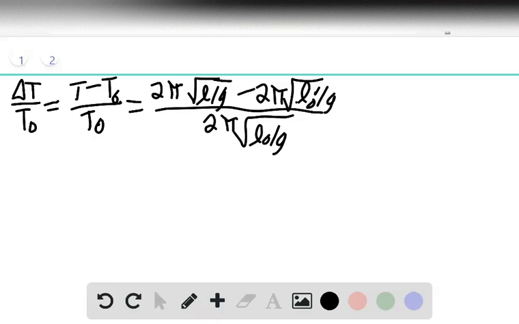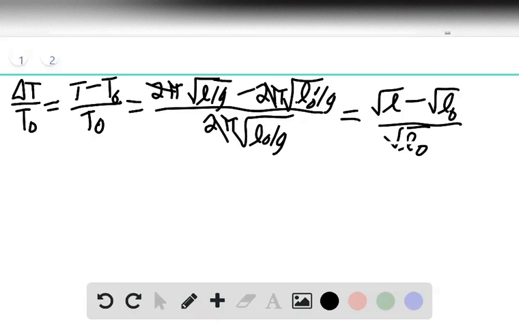First thing to note, 2 pi's are in all of these terms, so that can cancel. Everything is divided by square root of g, so we're left with square root of L minus the square root of L naught over the square root of L naught.